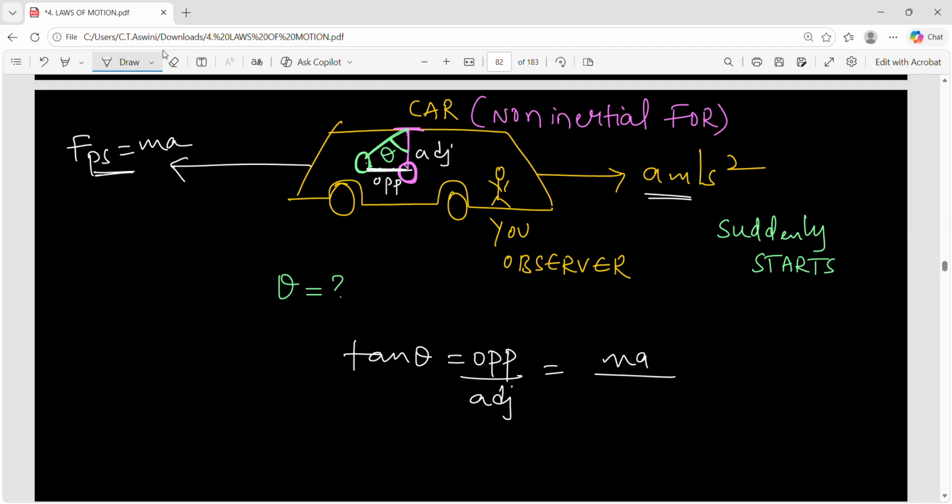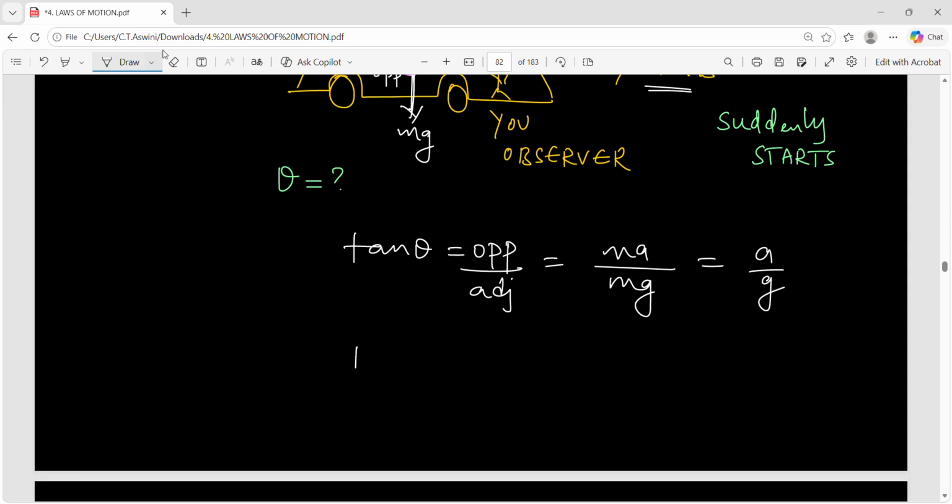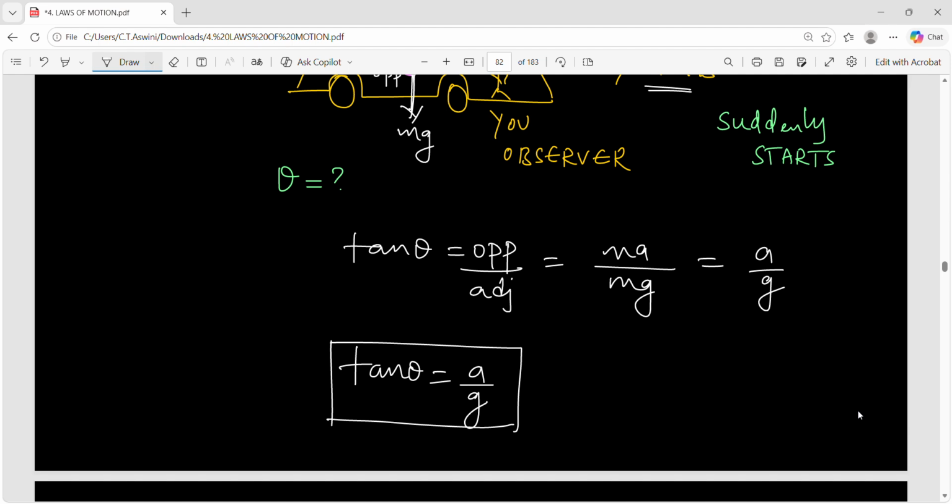And what is the adjacent side? Don't you think it is the weight of the bob, m into g? So just substitute here m into g. m cancels. So what will you get? a by g. This conclusion is important. Remember this: tan theta equals a by g. So a by g, you substitute the values, you'll get the value of theta.